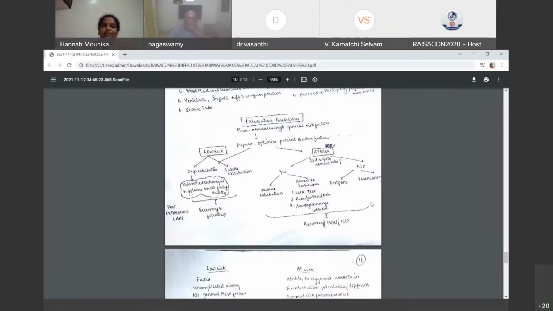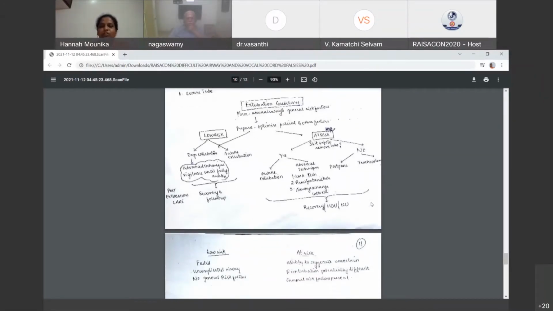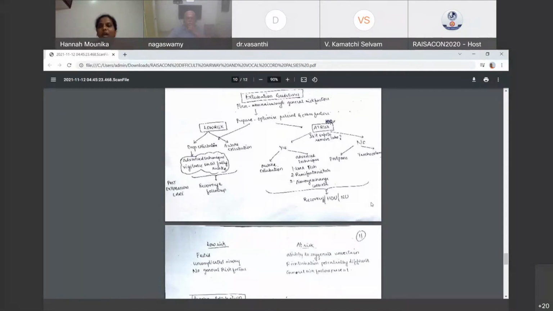If yes, we can try for awake extubation and advanced techniques like the LMA technique, remifentanil technique and airway exchange catheter technique. Airway exchange catheter technique is an advanced one, and we can put an LMA through it and later remove it, or re-intubate. It can be used. And if it's not safe to remove the tube, we can postpone or do tracheostomy. Then compulsorily we have to shift to high dependency unit or ICU.